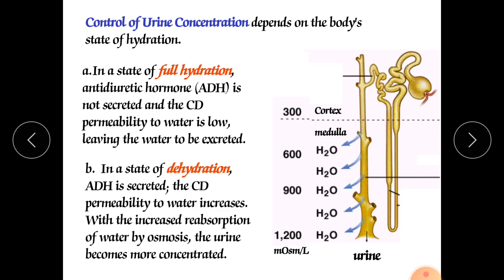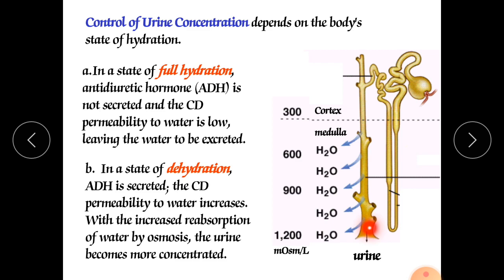Why will ADH be secreted during dehydration? Because in a dehydrated condition lots of water has already been lost from our body. So the body cannot afford to lose water again through urination.